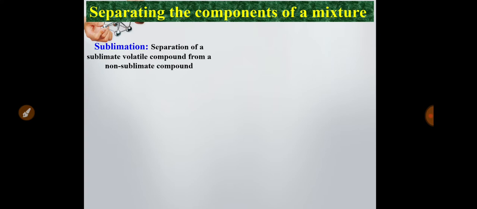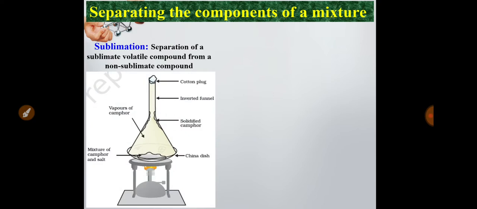If some sublimate volatile compound is mixed with a non-sublimate compound, we can easily separate it by the sublimation process. This is the process. Here in a dish, some sublimate volatile compound like camphor is mixed with salt, and it is covered with a funnel with a cotton plug at the upper end of the funnel. If you heat it, the sublimate compound easily gets into the vapor state and will be collected at the upper side of the funnel, and the salt will remain in the dish. In this way we can separate it.